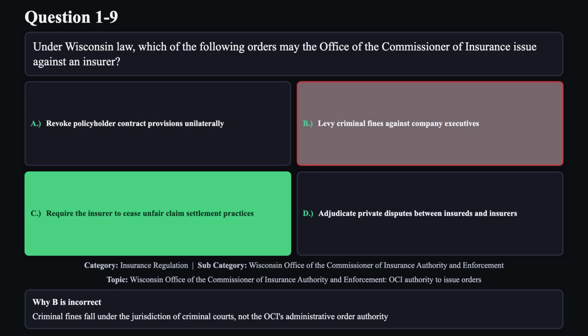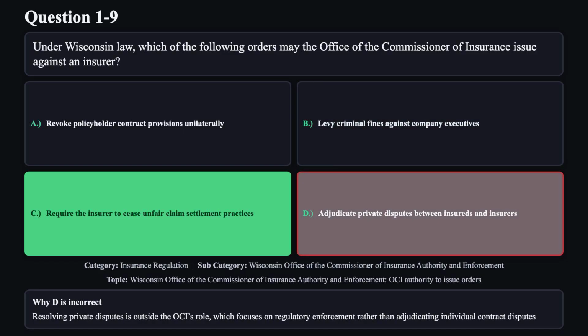Reason B is not correct. Criminal fines fall under the jurisdiction of criminal courts, not the OCI's administrative order authority. Reason D is not correct. Resolving private disputes is outside the OCI's role, which focuses on regulatory enforcement rather than adjudicating individual contract disputes.